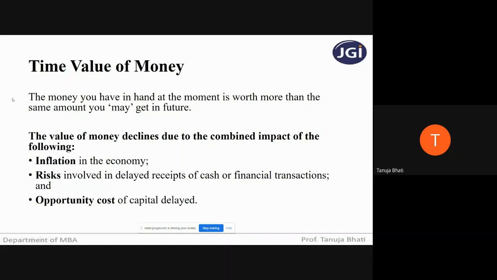So the money you have in hand at the moment is worth more than the same amount you may get in the future. Today the value of 1 lakh or 1 crore is different from the value of the same amount after some particular point of time. Today's money will not have the same value as tomorrow. So the value of money keeps changing with time. Money has time value attached with it because it changes with time. It is not the same.